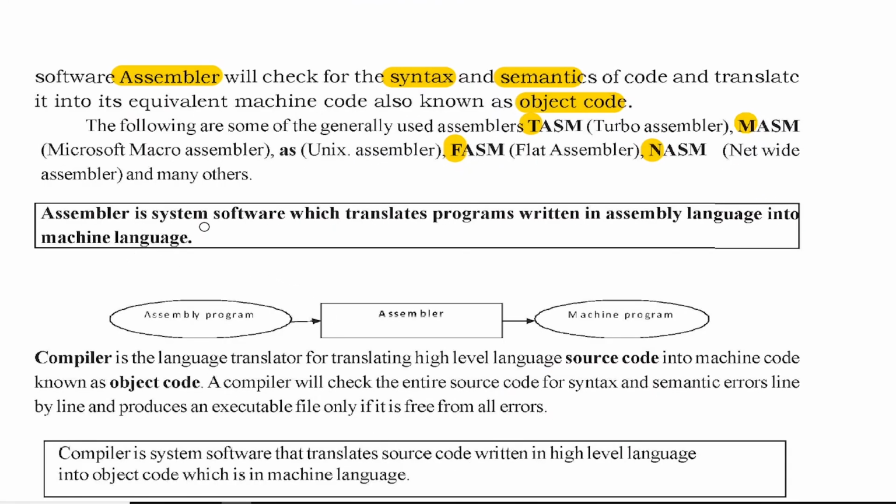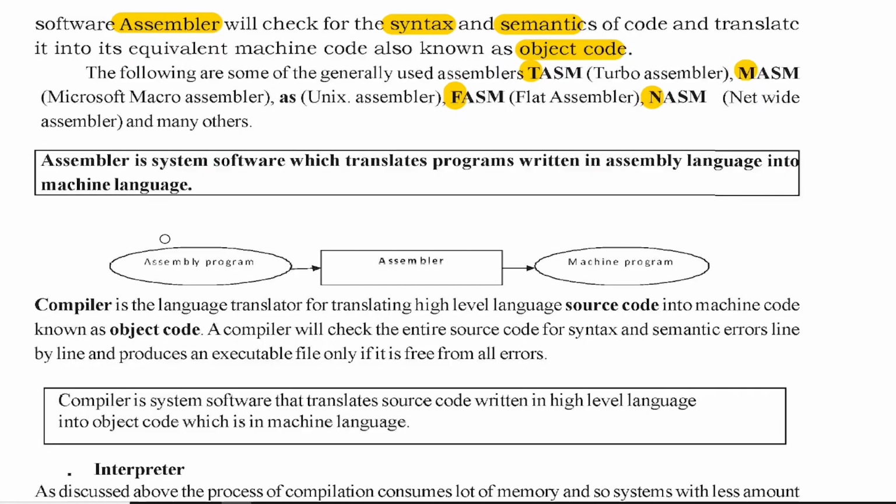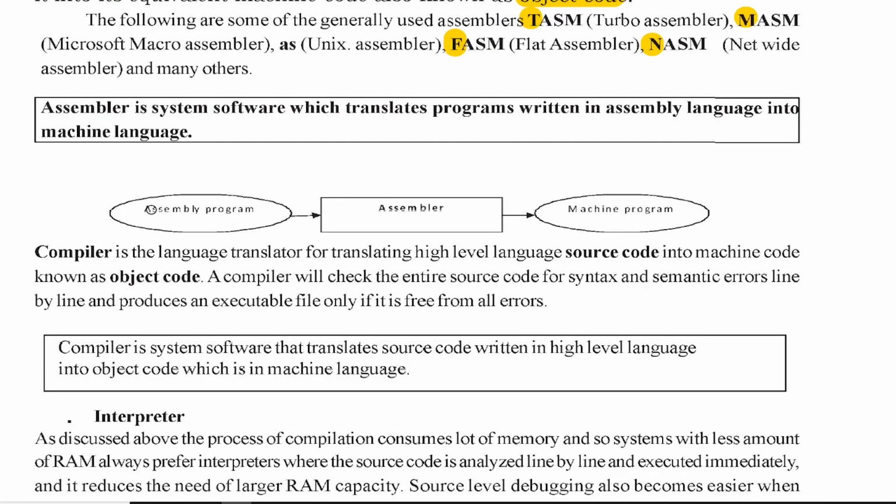So an assembler is system software which translates a program written in assembly language into machine level language. As I already said, the same diagram: the program in assembly level language goes into the assembler software and it translates into machine code. I think it is very simple and easy to understand, not difficult. Next we continue to another topic, but we are not going into detail. When you go for system software studies, the assembler itself is a big chapter, where we have to learn so many things about how it converts all of these.